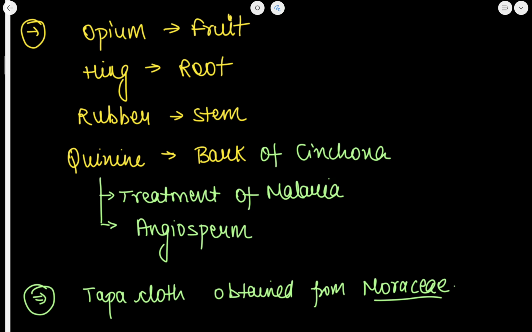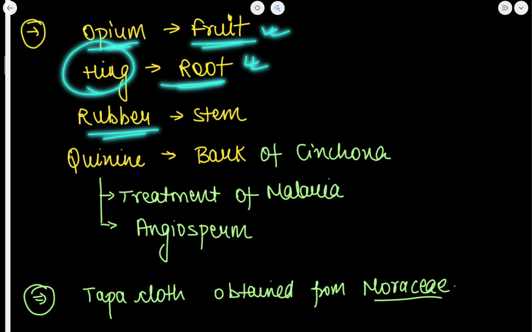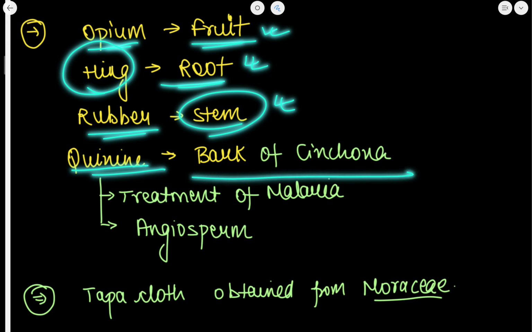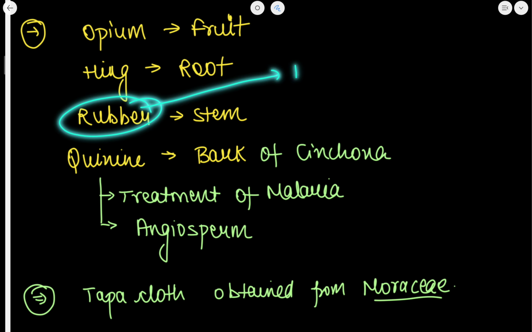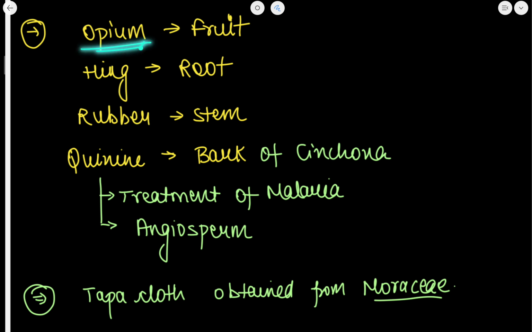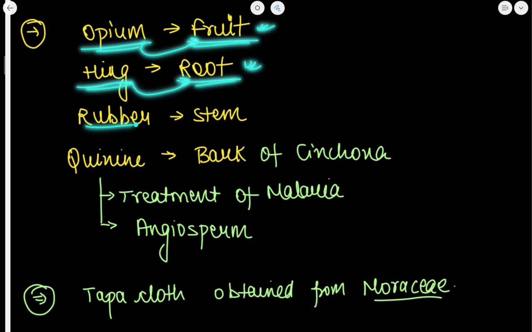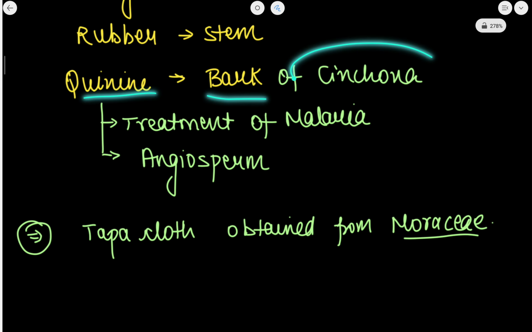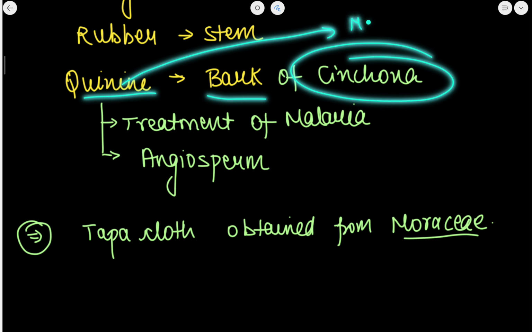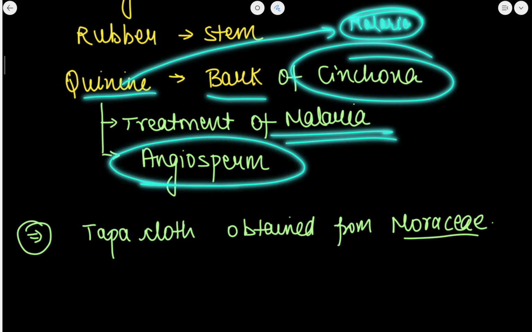Now, opium is a type of fruit. Hing is obtained from root. Rubber is obtained from stem. Quinine is produced from the bark of cinchona. If I talk about rubber, the largest rubber producing state in India is Kerala. Do remember this. ठीक है, and इसका ये याद रखना, opium is obtained from fruit. Hing is obtained from the root of the plant. Rubber from the stem. Quinine is obtained from the bark of cinchona. Also, quinine is largely known for the treatment of malaria. Okay? And this is a type of angiosperm.